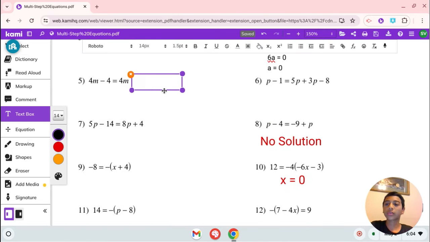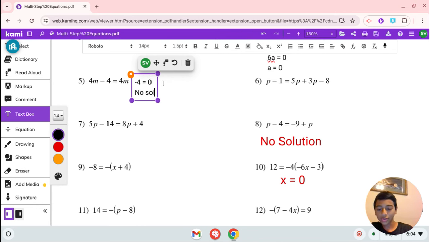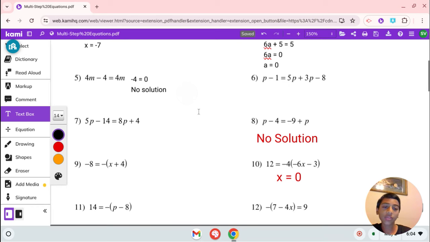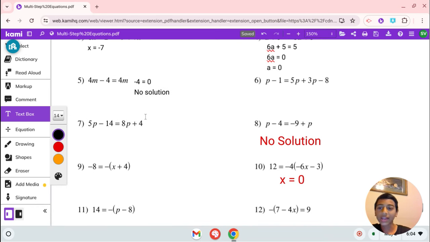I'm going to do it over here, number 5. You have 4m minus 4 is equal to 4m. I'm going to start by subtracting 4m from both sides. So we get negative 4 is equal to, you don't have anything left on that side, so it's 0. What do you notice? We canceled out the variable, and we now have an untrue equation. Negative 4 is not 0. So this one, we have no solution. There's no m value that you can plug in that will make sense.